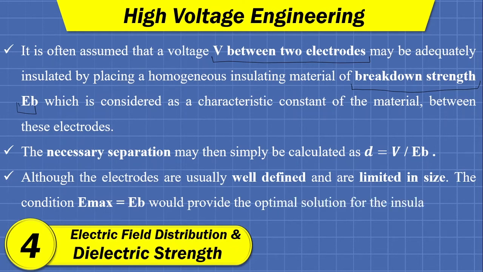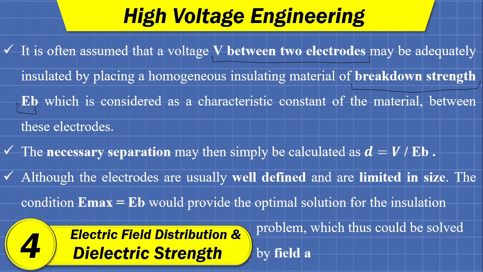Now, although the electrodes are usually well defined and limited in size, this is very important: in high voltage engineering, the shape of electrodes, materials of electrodes and sizes of electrodes are very standardized. Fine. Some countries have their own standards and many countries follow the international standard suggested by IEEE or any other popular journals or conferences.